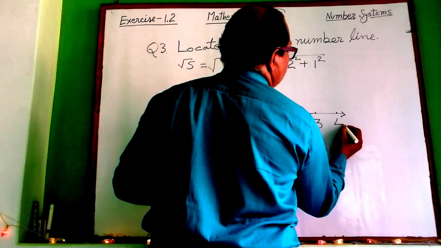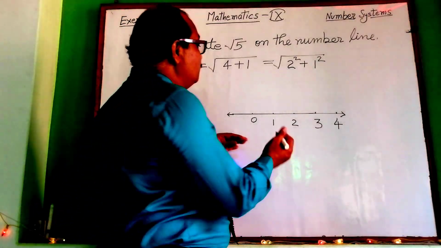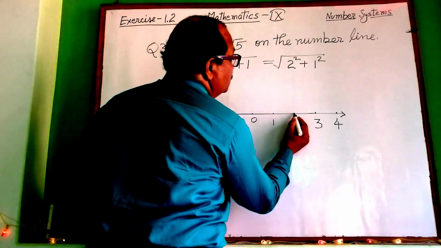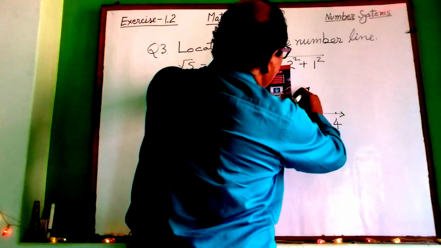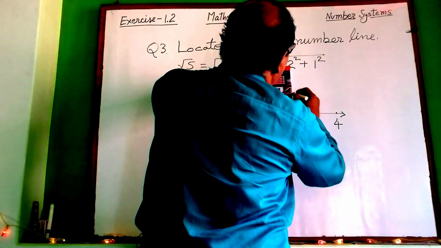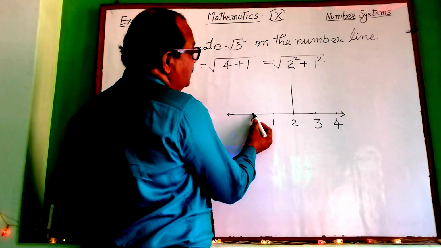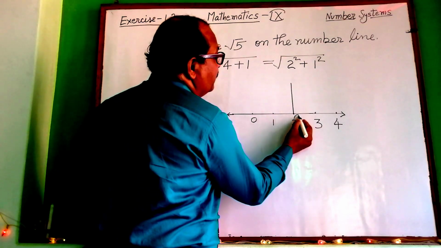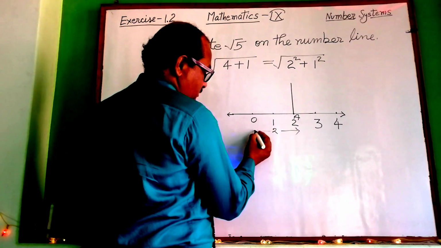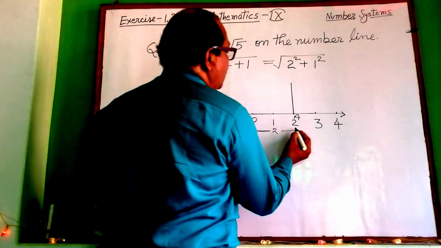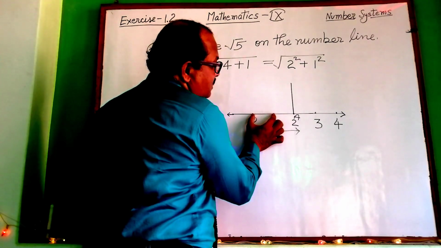This is 3, it is 4. So see here, base, we want to take the base 2 units. So at this point, you will make the 90-degree angle at point 2. You can see that it is base OA. OA is 2 unit, and height again 1 unit. So you can see it is 1 unit distance.